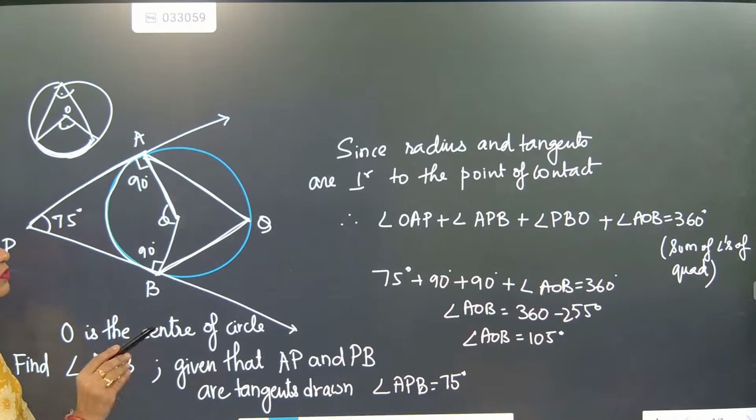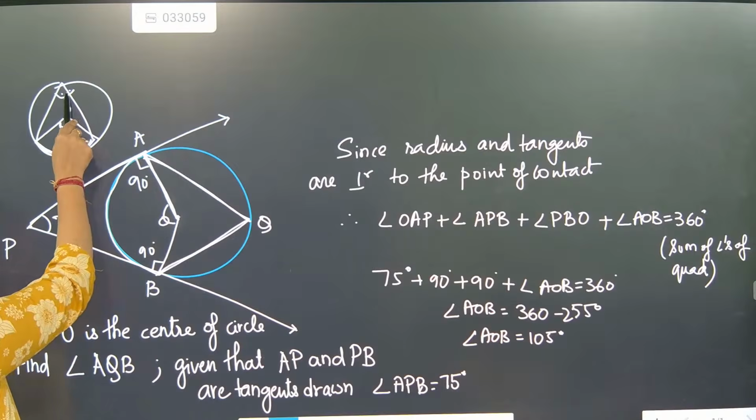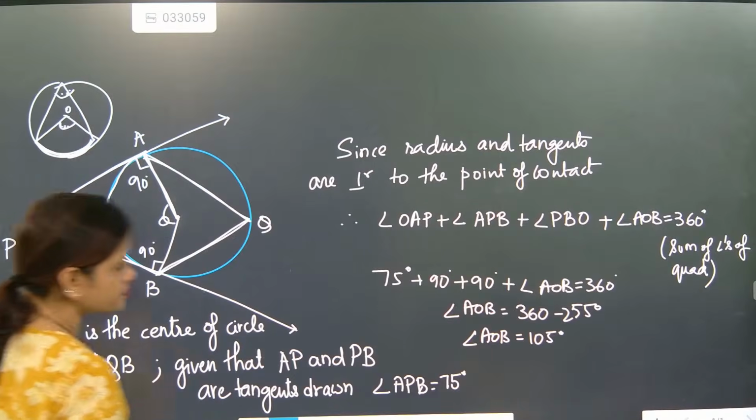One is on the center and one is on the circumference. So, what is the theorem?